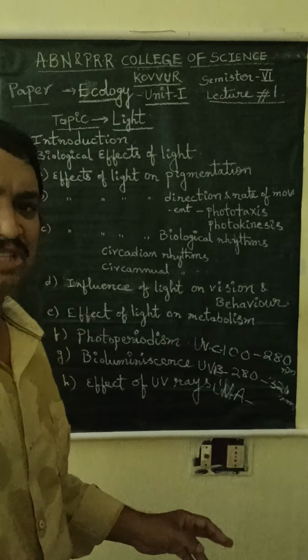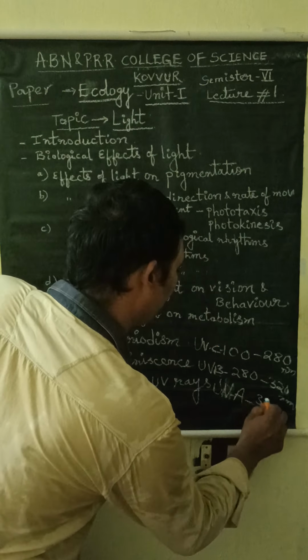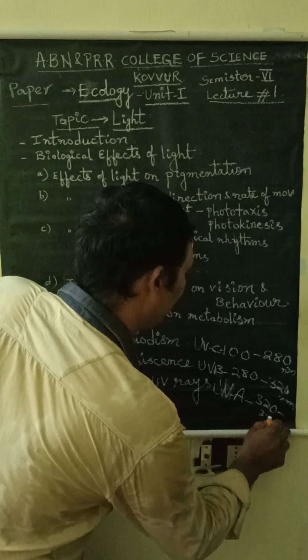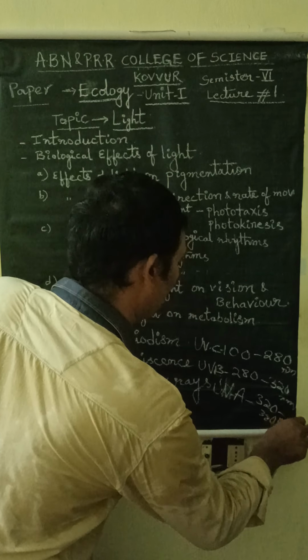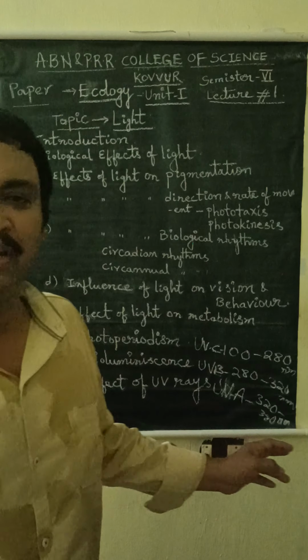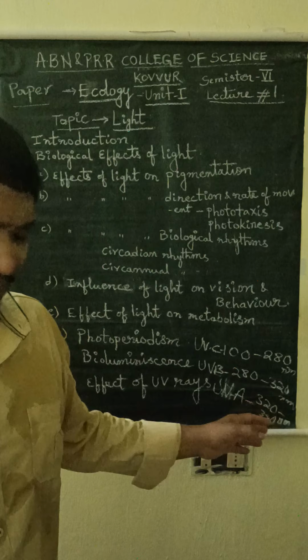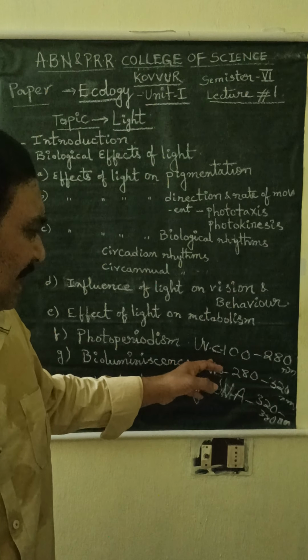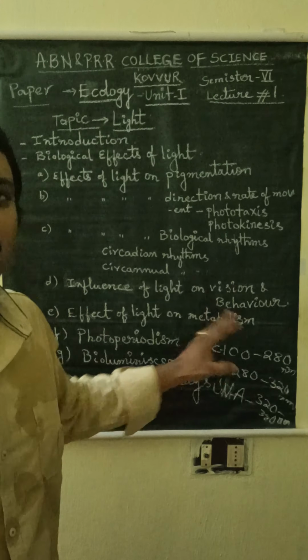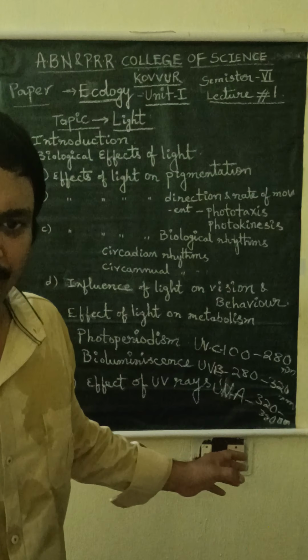The ultraviolet rays which have wavelength in between 320 to 380 nanometers are called ultraviolet rays A. Here, ultraviolet rays C and ultraviolet rays B are more dangerous than the ultraviolet rays A.